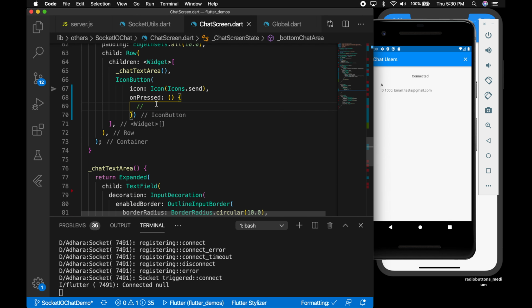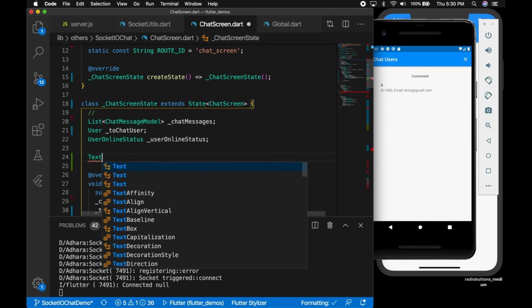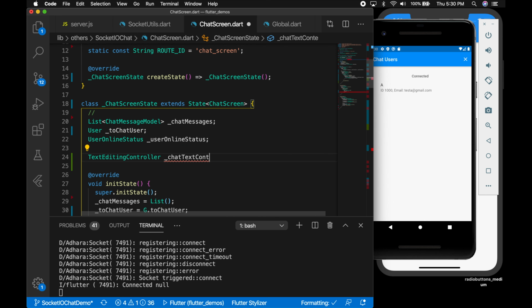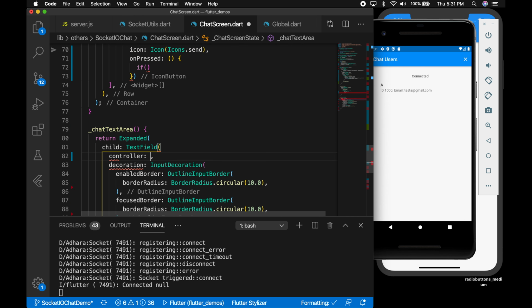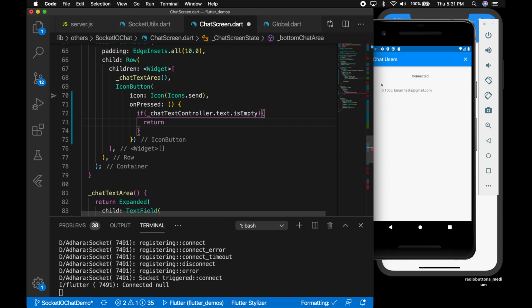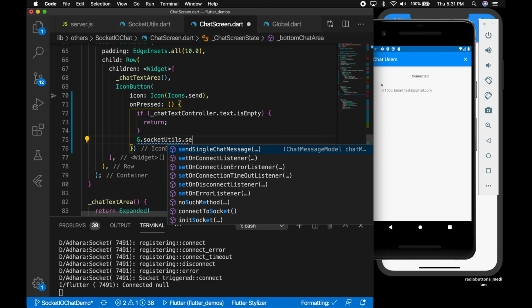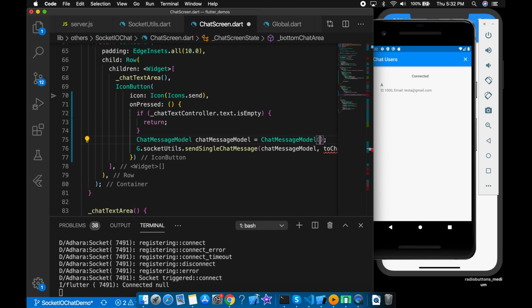Now let's go to the send button, and I'm going to check if the text is empty. So let's get the text editing controller for that chat text box. Let's initialize that. Chat text controller equal to new text editing controller, and assign it to the text field. And we're going to check if the text field is empty. So if the text is empty, we are going to return. Otherwise, we will call the single chat message method in the socket utils and pass in the chat message model.